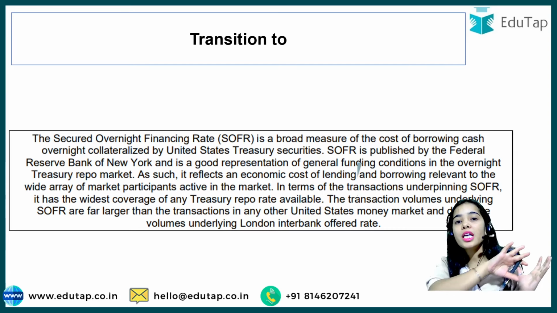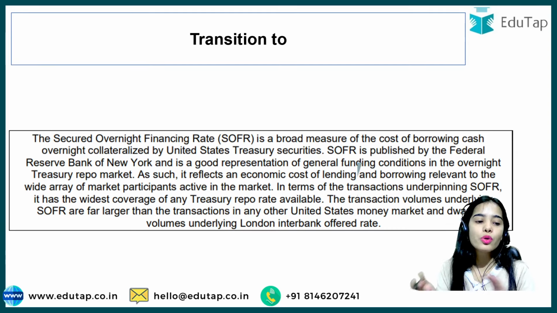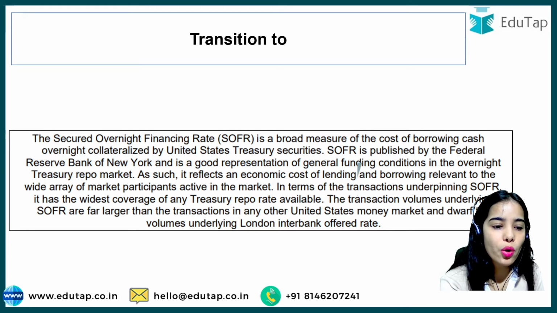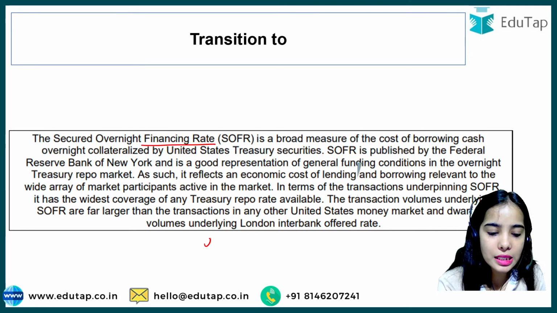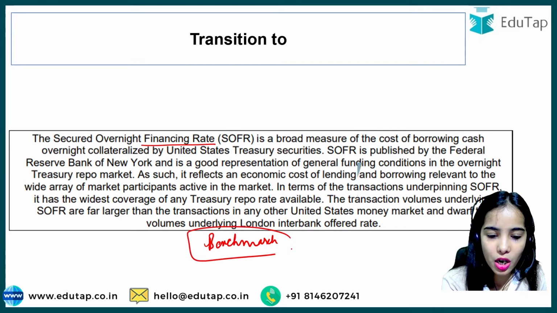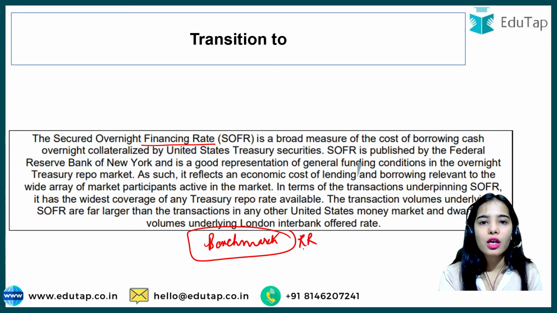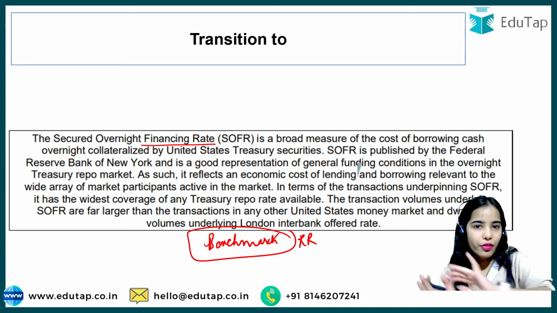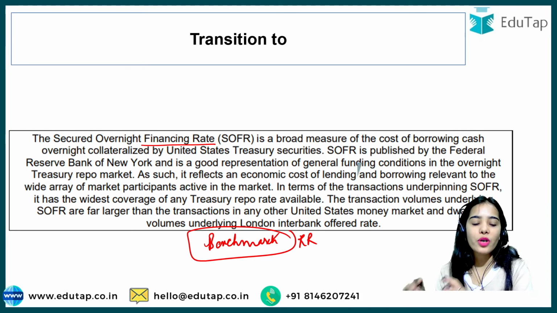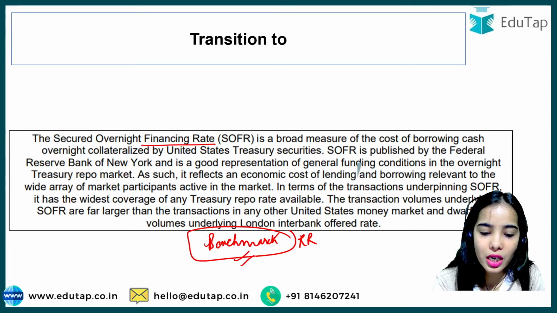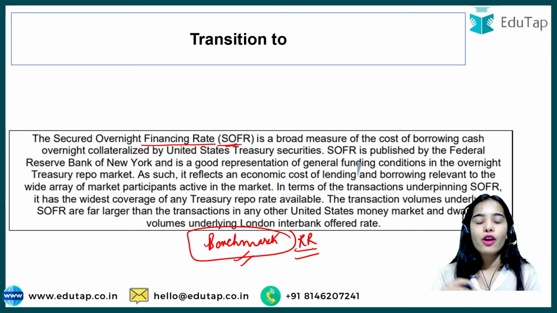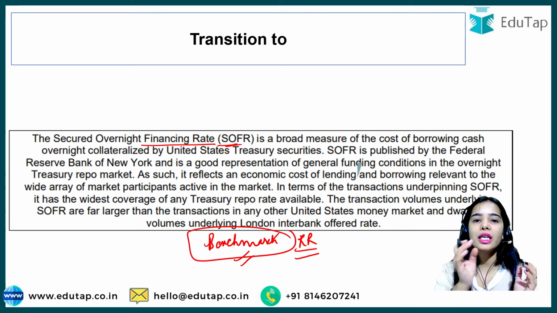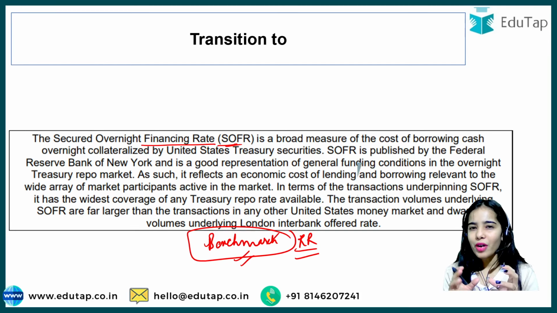Okay, they are transitioning away from LIBOR, so they are going to transition to SOFR, the Secured Overnight Financing Rate. This is the rate that will be the benchmark, the reference rate. In India, we are transitioning away from LIBOR and we are going to start using the benchmark, that is SOFR. This is the reference rate for deciding the interest rate for external commercial borrowings and other kinds of loans. So you can understand why we are using SOFR.